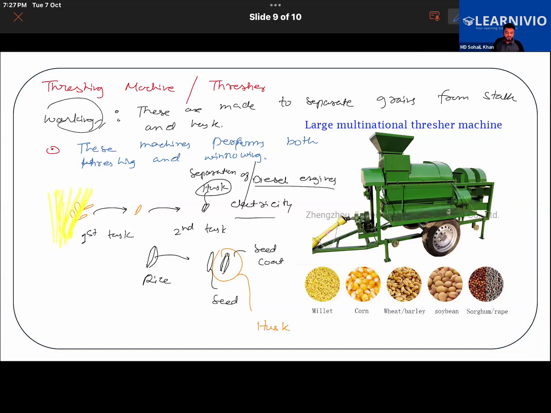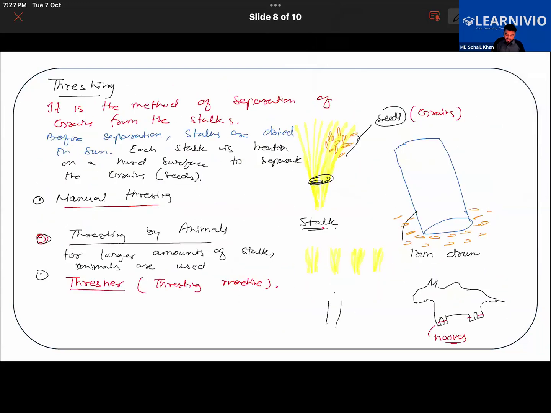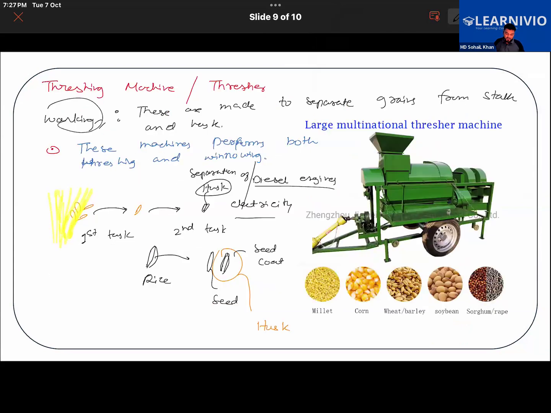Now I'm going to explain what is meant by winnowing. Remember, as this stalk was hit over a hard surface, grains fall from it. And suppose animals are made to walk over it, then the seed coat will also separate from it.